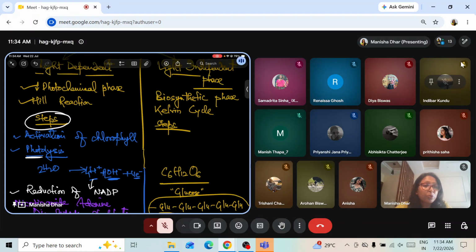the photolysis process. Now, this is a very important definition. What is photolysis? Lysis means breakdown and photo means light. So, breaking down water molecule in the presence of light is photolysis. Am I clear? Breakdown process. Photolysis means water molecule is broken down in the presence of light into H plus and OH minus ion with the release of electrons. So light is required to break down water into H plus and OH minus ion, with of course the release of electrons. That is the process of photolysis. A very important definition.